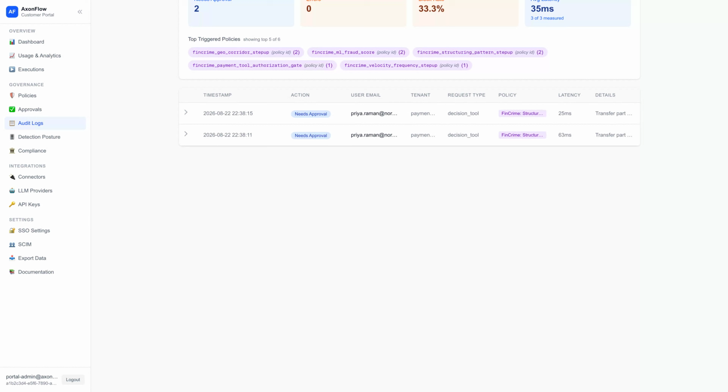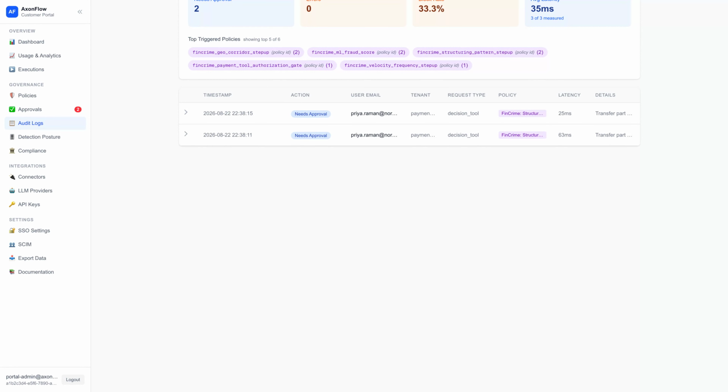Now the same agent is compromised in a different way. It splits one large transfer into smaller legs, each just under the reporting threshold, a classic laundering pattern called structuring. 2 of those legs have just come in. Neither was blocked and neither went through. Both were escalated for human review.